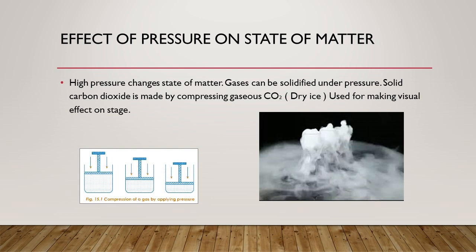A very good example is that of carbon dioxide. Carbon dioxide can be compressed into solid dry ice. Dry ice is conveniently used on stages for visual effects of production of fumes because on sublimation it gets directly converted into the gaseous state. You could observe white colored fumes.